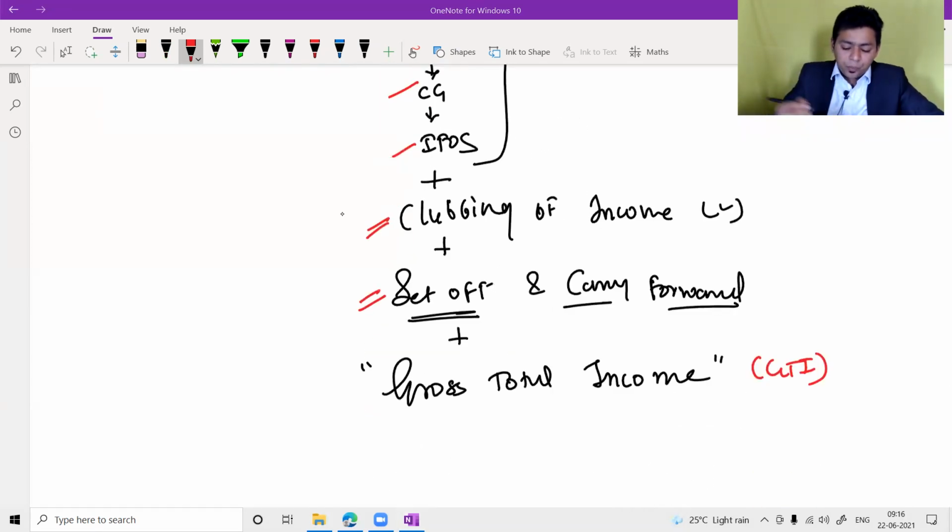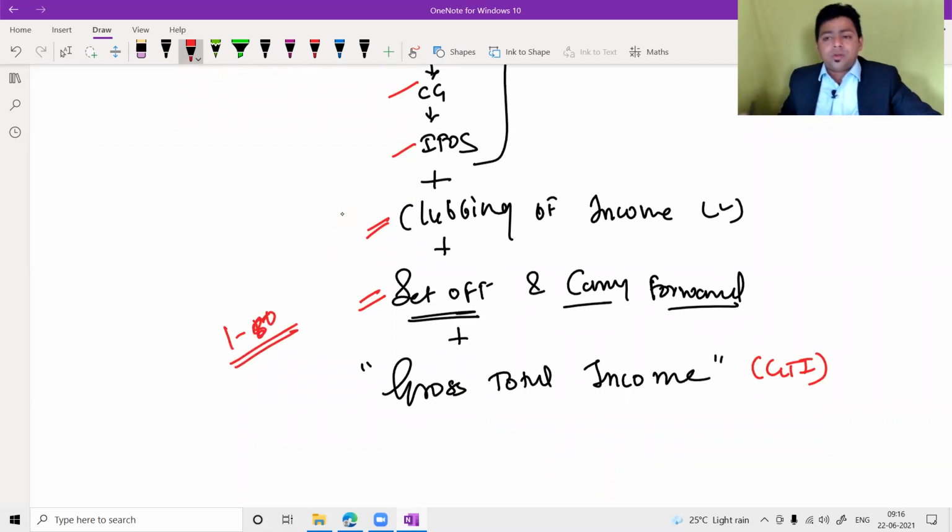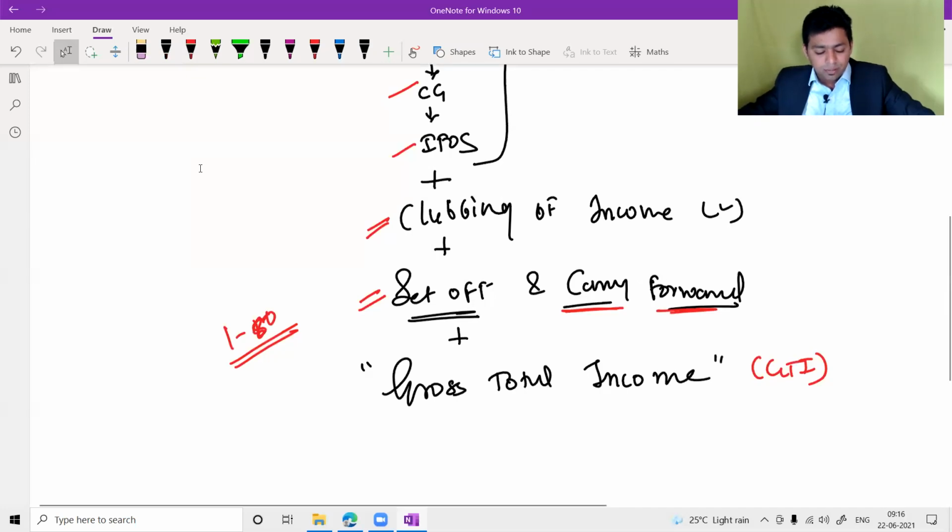After providing all possible adjustments, up to here you do the adjustment of section 1 to 80. Please understand, after providing adjustment of section 1 to section 80 of the income tax law, all the adjustments are taken care of till this point. Once you have gross total income in your hand, now you can think about tax planning.